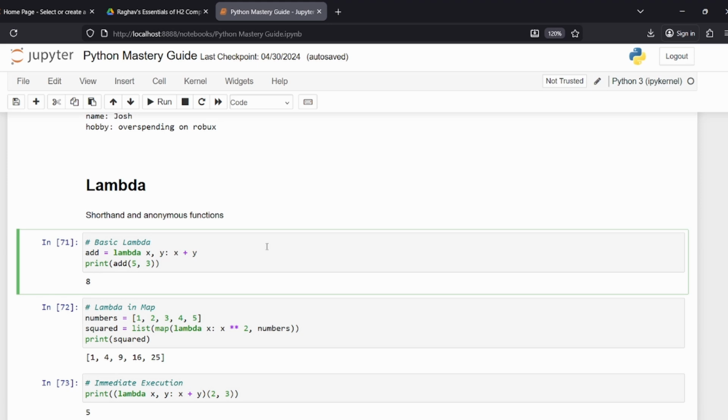Then, okay, this is a bit more useful. I would say I actually used this during A-levels a couple of times. Lambda functions. Lambdas, you can think of them as shorthand functions. If you're too lazy to write def, whatever, then you can just use lambda, which is just a quick definition and a quick thing.